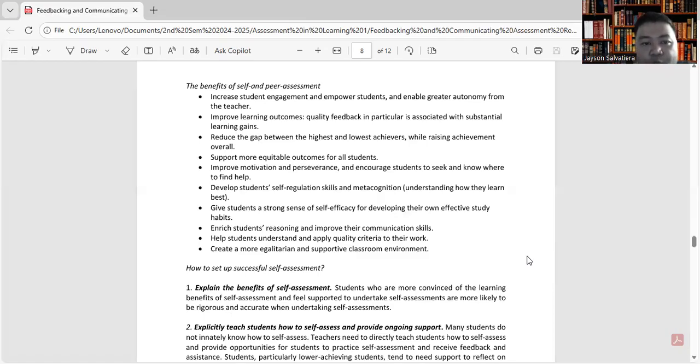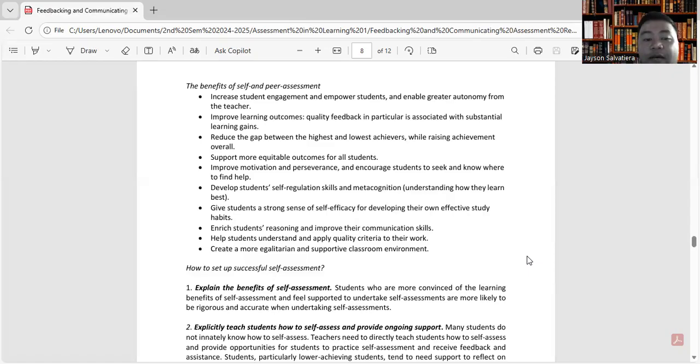Next is to support more equitable outcomes for all students. Another, improve motivation and perseverance and encourage students to seek and know where to find help. Next is to develop students' self-regulation skills and metacognition, understanding how they learn best. Another, give students a strong sense of self-efficacy for developing their own effective study habits.